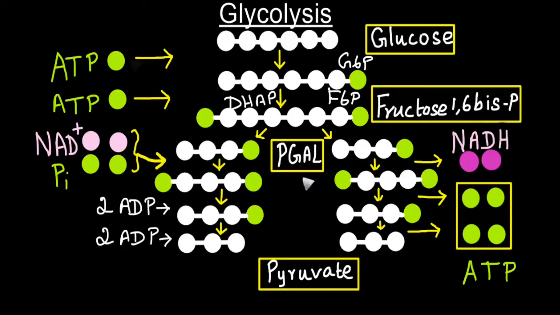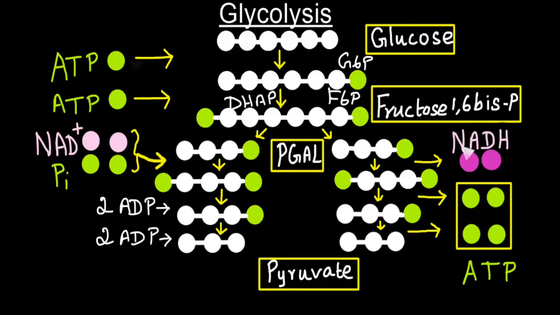The substrate that undergoes oxidation reaction here is phosphoglyceraldehyde. Upon oxidation, it forms phosphoglyceric acid or phosphoglycerate. During the oxidation reaction, there is removal of hydrogen or electron from the first carbon of these molecules. The hydrogen that is removed is accepted by oxidized NAD, resulting in the formation of reduced NAD.